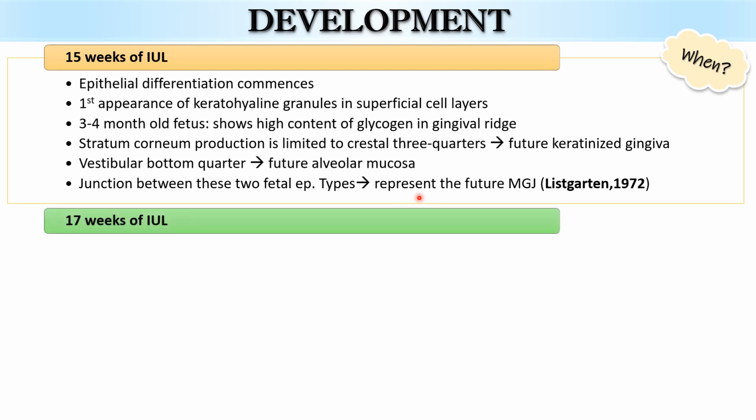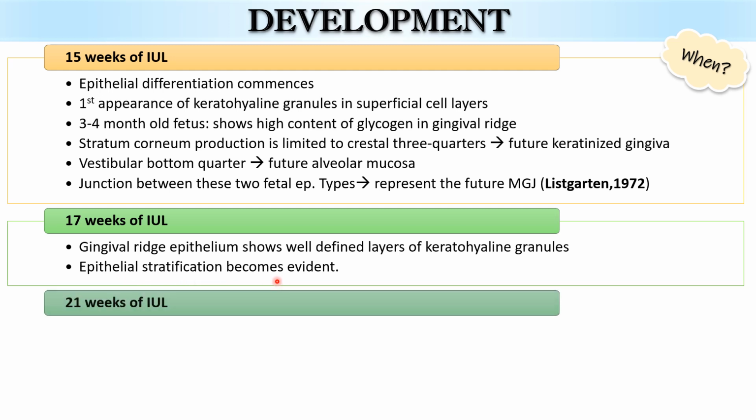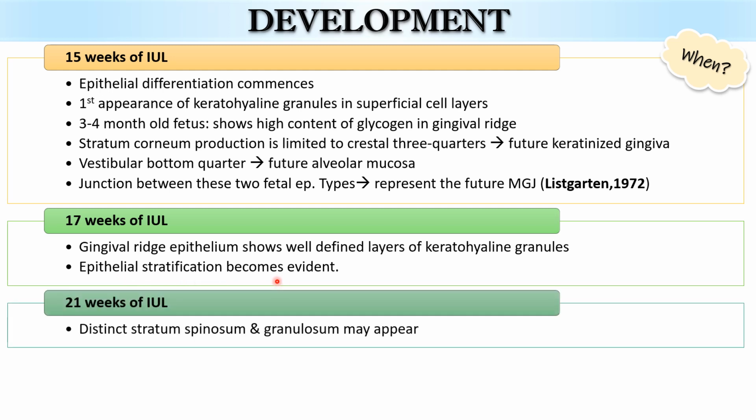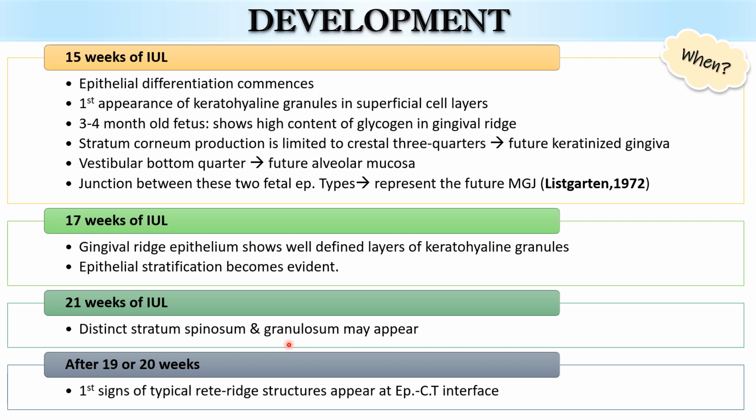At 17 weeks of intrauterine life, the gingival ridge epithelium shows well-defined layers of keratohyalin granules, and epithelial stratification will also become evident. At 21 weeks of intrauterine life, a distinct stratum spinosum and granulosum can be seen. After 19 or 20 weeks, the epithelial connective tissue interface will appear, with the rete ridge formation being a first sign of development.